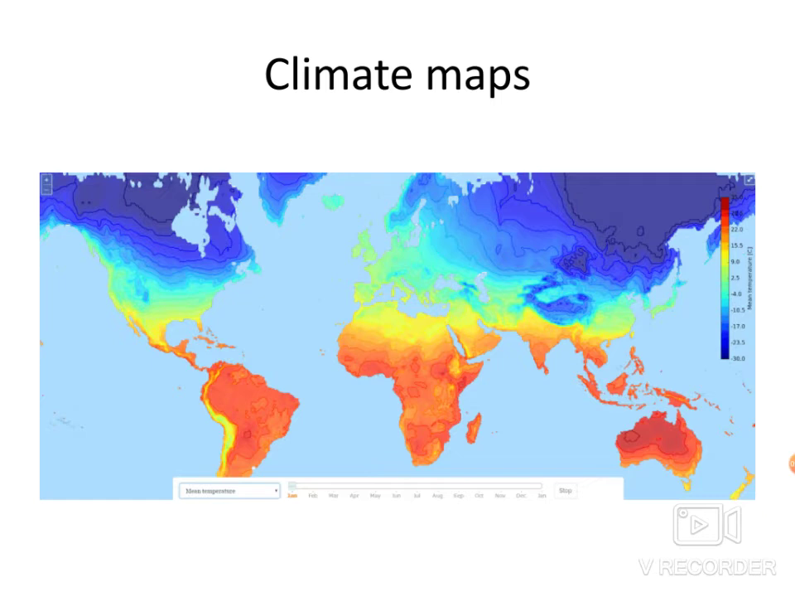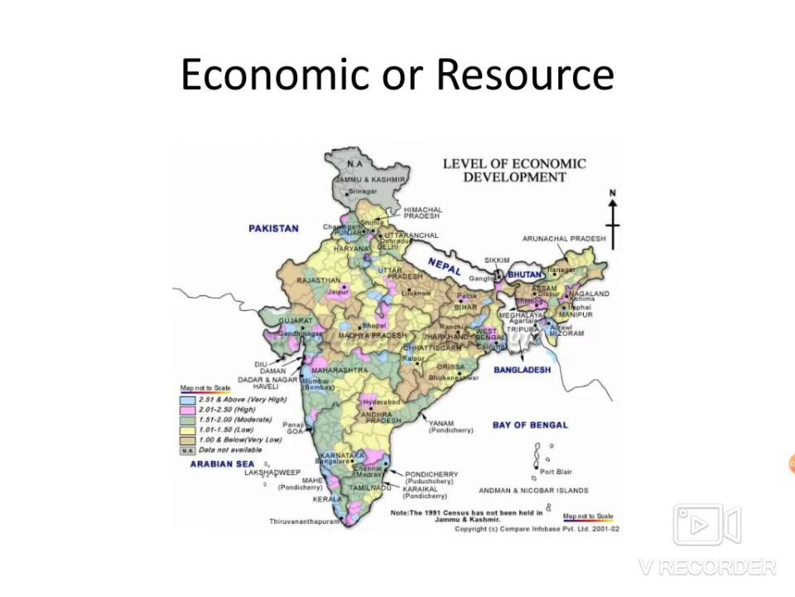Climate maps. It provides information about the climate, rain, and snow in a region. Economic or resource maps. Economic or resource maps show the type of natural resources or economic activity that is predominant in an area.